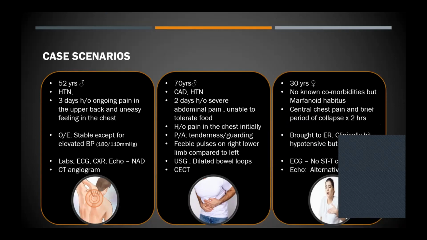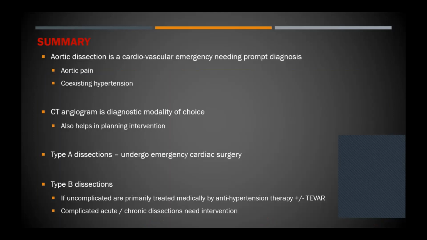Yet another case was a young lady who had no other particular comorbidities but was marfanoid in her habitus. She had central chest pain and a brief period of collapse for 2 hours. She was brought to ER, found to be hypertensive, no cardiac ST-T changes, but an echo showed a flap in her ascending aorta, which was confirmed to be a type A dissection on a CT angiogram, and she underwent an emergency Bentall procedure.